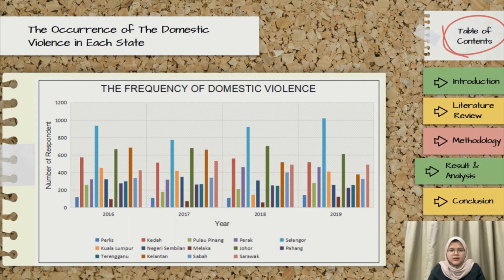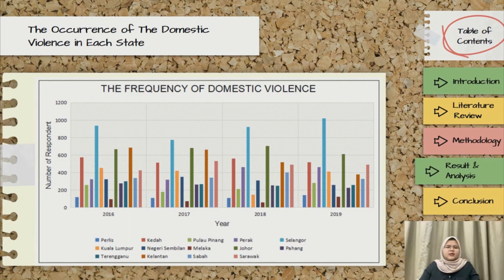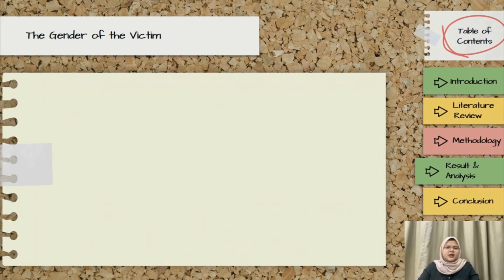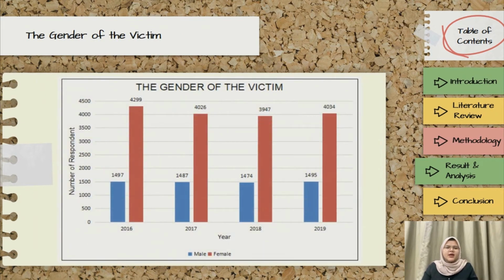The lowest number of domestic violence in Malaysia is Melaka. The second variable is the gender of the victim. Female victims have the highest number of domestic violence compared to male victims. It also shows that female victims continue to be the majority of the victims in each year, which is 3 times higher than the male victims.